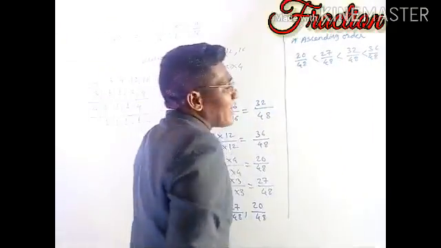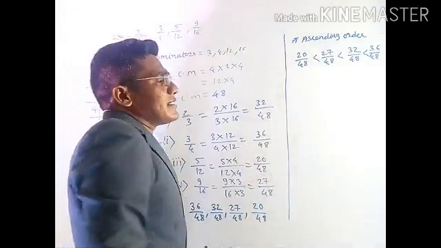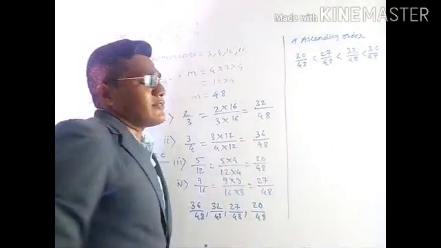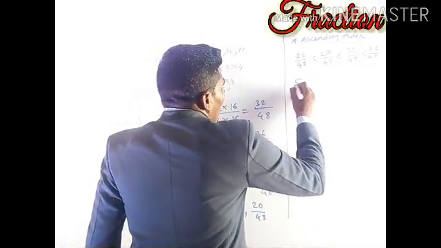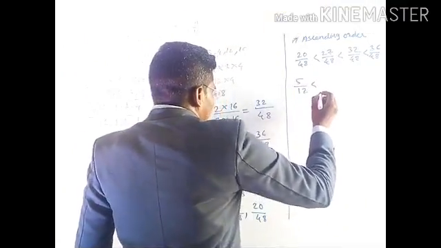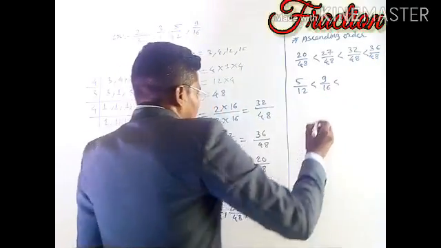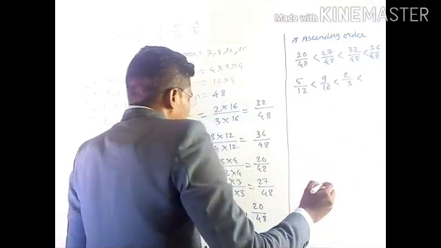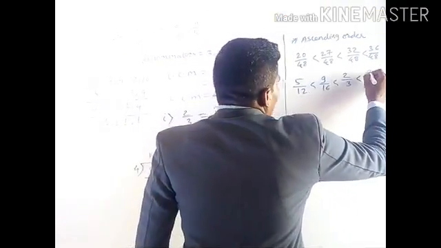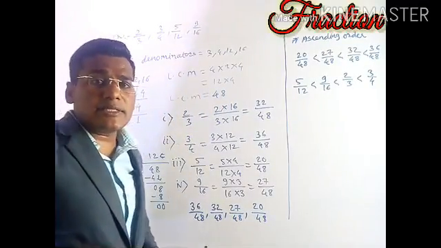Now these are the like fractions. Now which are the original fractions? From those we got these like fractions. So the fractions are 5 by 12 is less than 9 by 16 is less than 2 by 3 is less than 3 by 4. And this is how we can arrange them in ascending order.